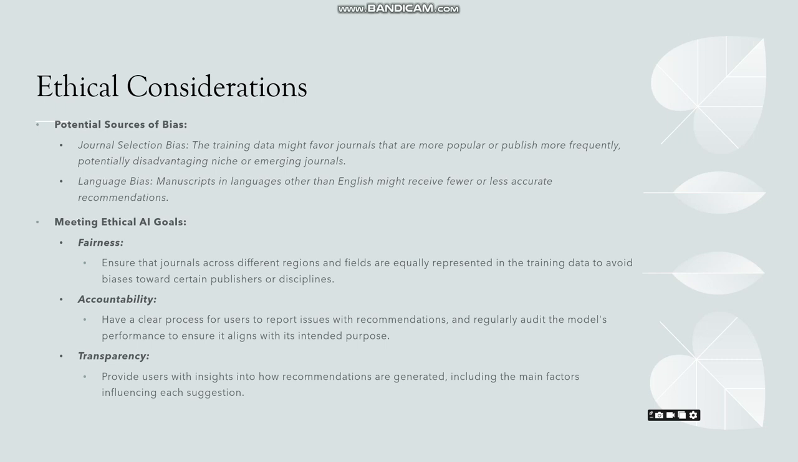And when it comes to accountability, we have to have a clear process so that if users encounter any issues they can report it, and we need to regularly monitor our model performance, an audit, to ensure that it aligns with the intended purpose. Transparency: providing users with the insights on how recommendations are generated, including the main factors influencing each suggestion.